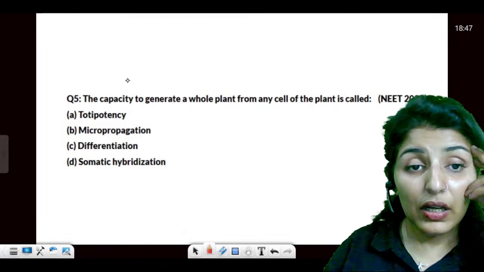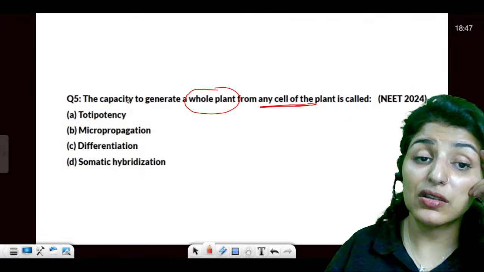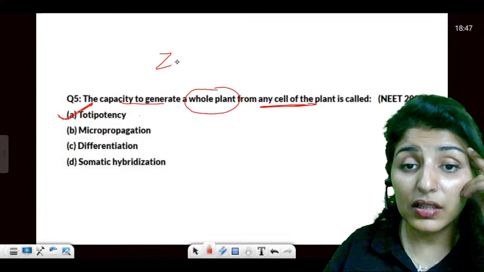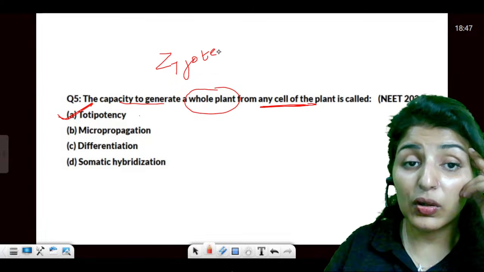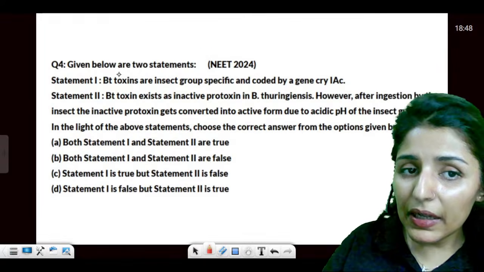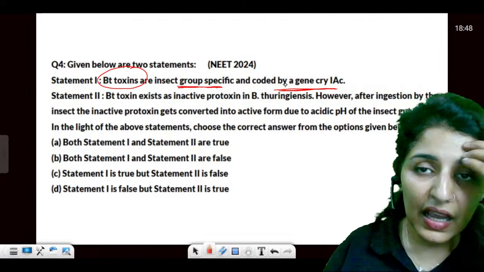Now, capacity to generate the whole plant from any cell. This capacity to generate is known as totipotency. For example, zygote. Zygote is one totipotent cell, one cell which can give rise to the whole organism. Now, Bt toxins are insect group specific and coded by the gene Cry1AC.